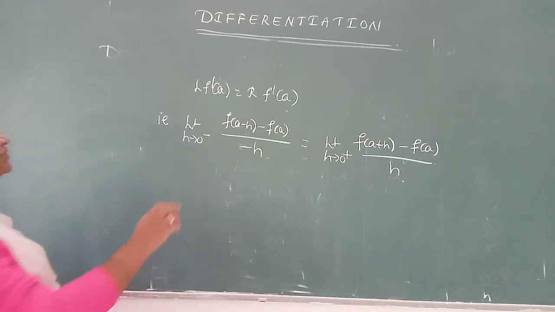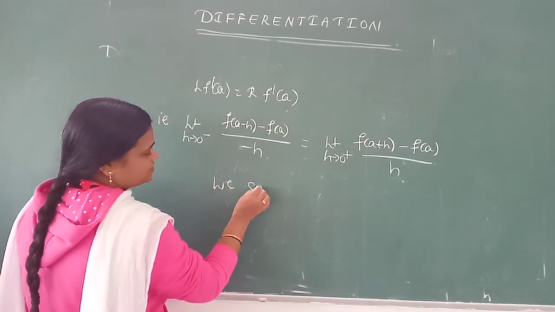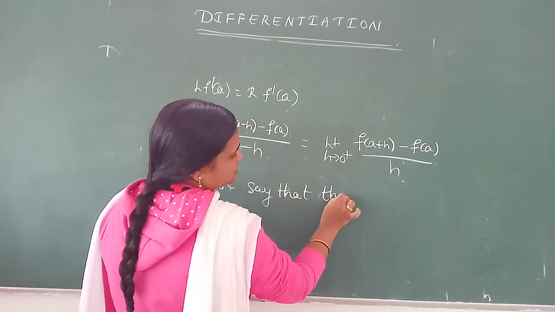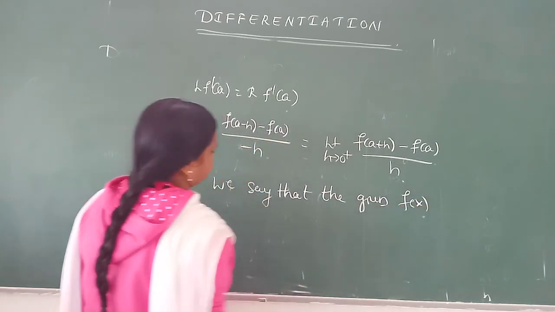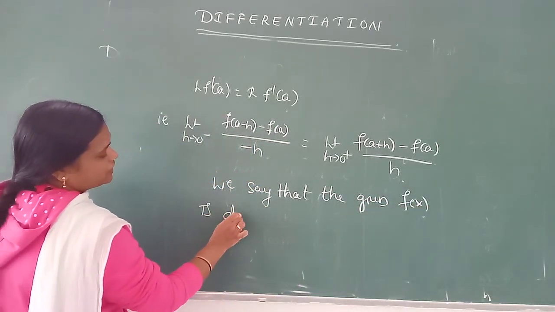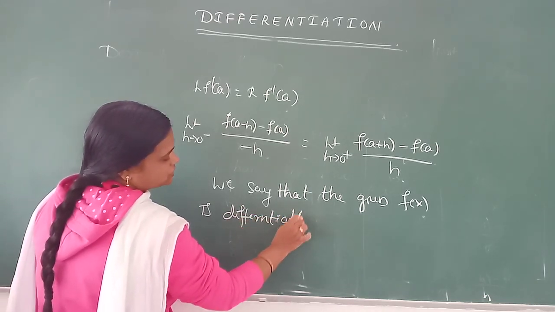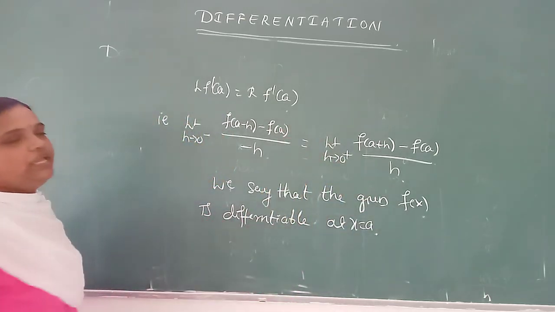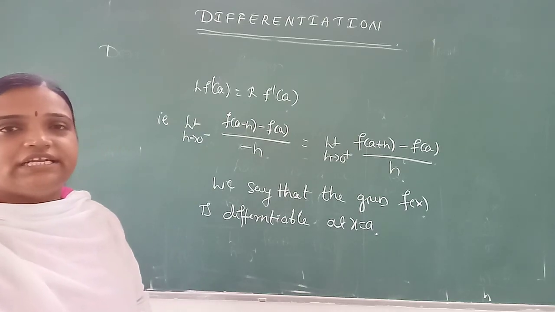Okay, if this condition holds good, we say that the given function f of x is differentiable. We say that the function is differentiable at x equal to a because we will consider the function is at x equal to